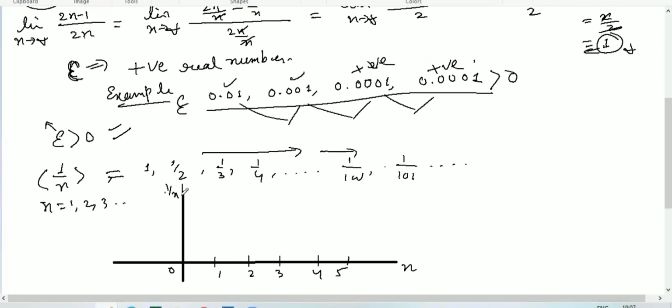So let's take 1 here, then a half will be here, then 1 over 4 will be here, 1 over 3 will be here, and just plot the coordinate points. If n equal to 1, we get this point here. Then if n equal to 2, we get the point here. If n equal to 3, we get it here. N equal to 4, we get here, and here, and here, and this way we will get the points.